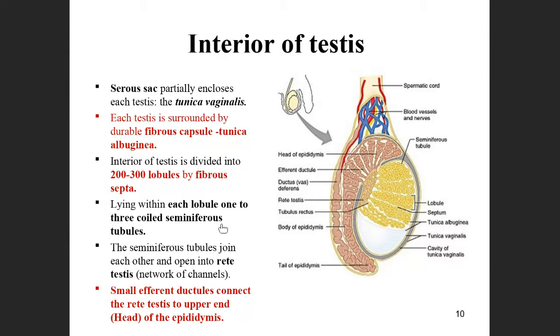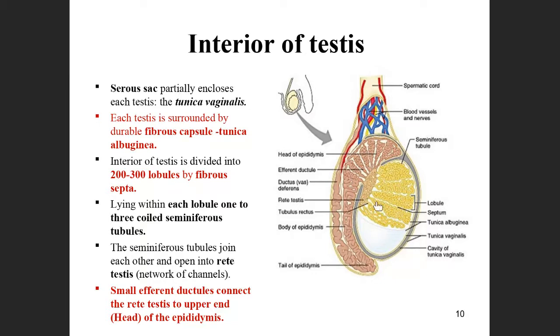Then what happens to these seminiferous tubules? The seminiferous tubules join each other and open into the rete testis. This is the rete testis. See here, all these are coils. Where are they going? They join each other in a network. That network is called the rete testis.